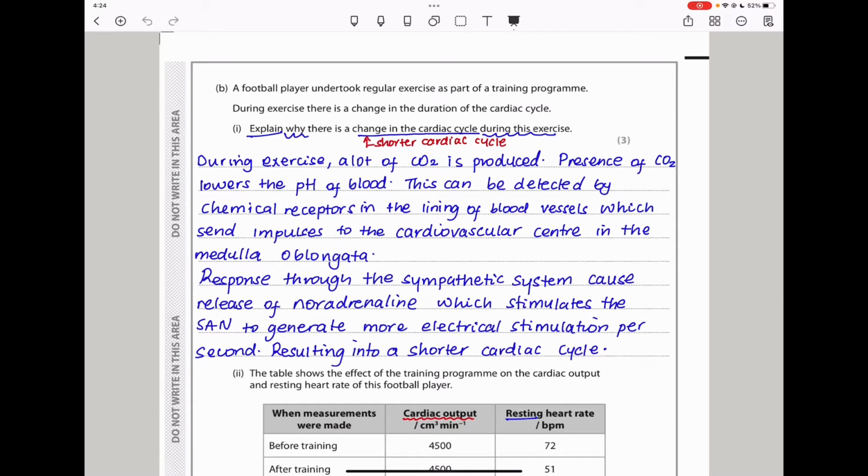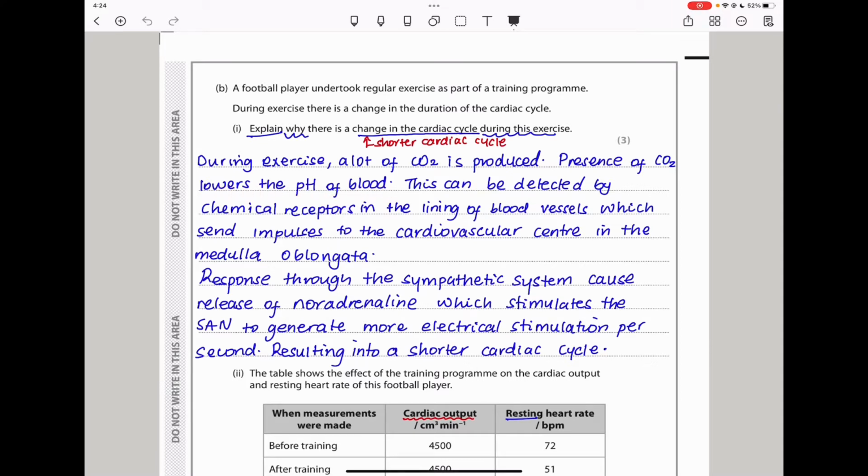This change is going to be because the cardiac cycle is going to be shortened during the exercise, and that is because as exercise is carried out, carbon dioxide will accumulate in the blood, leading to lowering in the blood pH. A lower blood pH will be detected by the chemoreceptors found in the blood vessels, and impulses will be sent to the brain. So I say during exercise, a lot of carbon dioxide is produced, and presence of carbon dioxide lowers the pH of the blood.